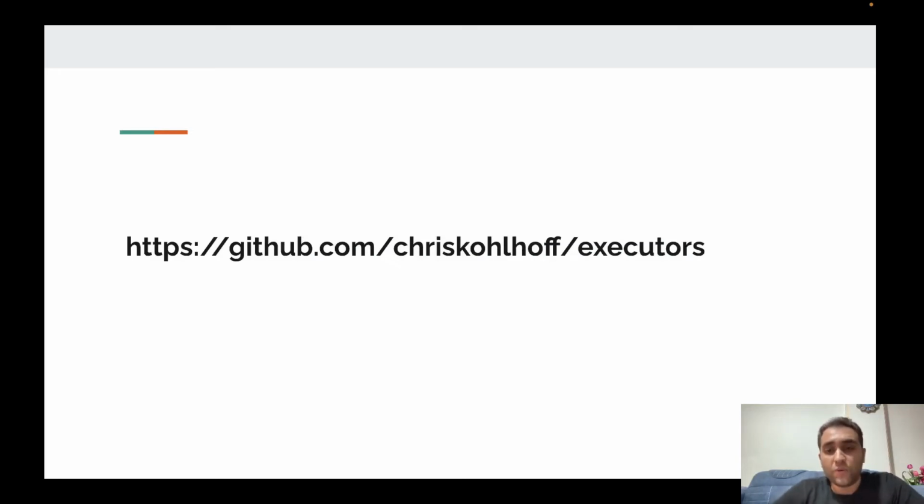Okay, I brought these examples from this library, but these executors and execution contexts are also implemented in the Boost.Asio library, and it is used intensively in network programming.